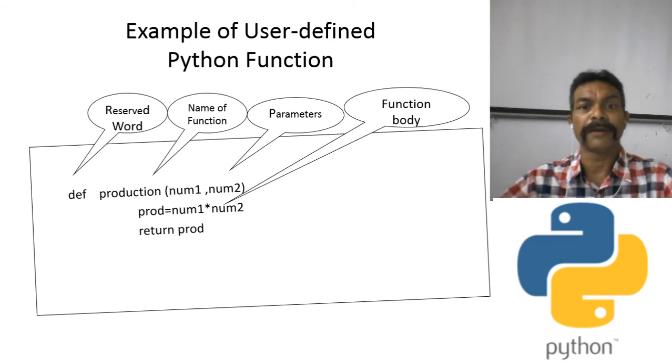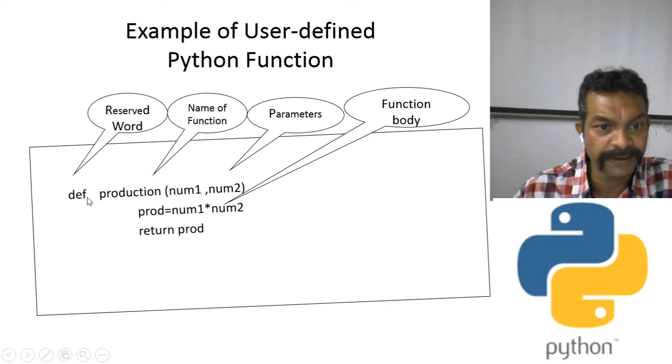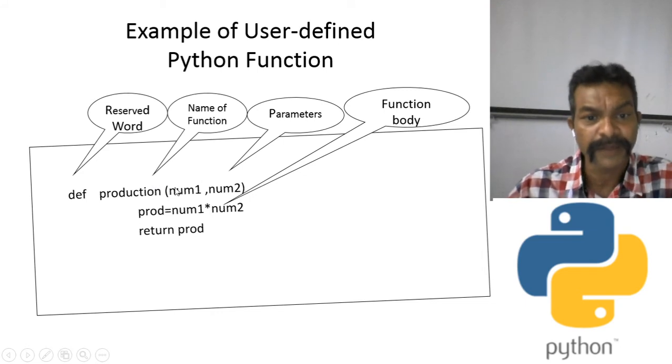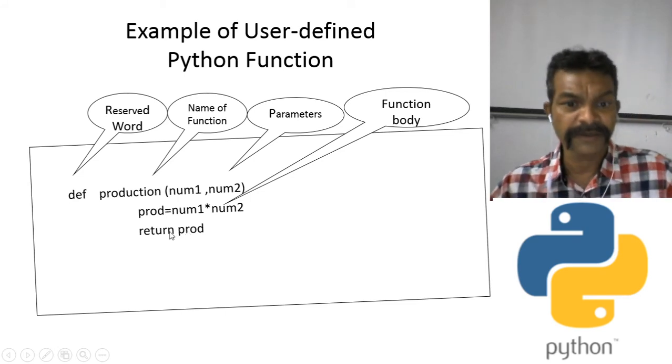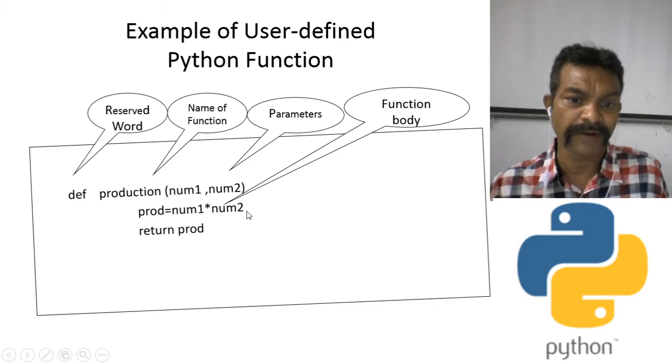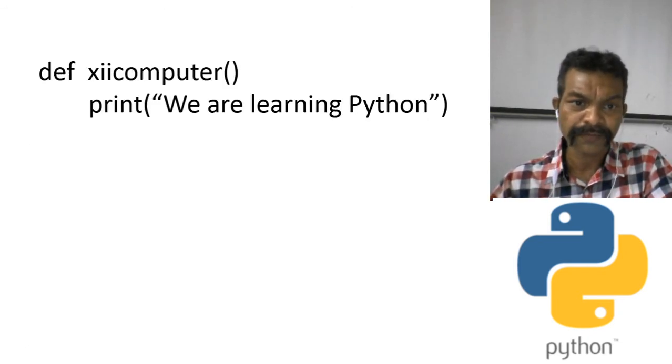See the example. See, def is a reserved word. Then here I have written prod, which is the name of the function. Any valid name you can give. Then num1, num2 are the parameters. prod = num1 * num2 is the statement. This is called the function body. And then return prod: the function will return the value of prod, whatever value comes. I hope it is clear to you.